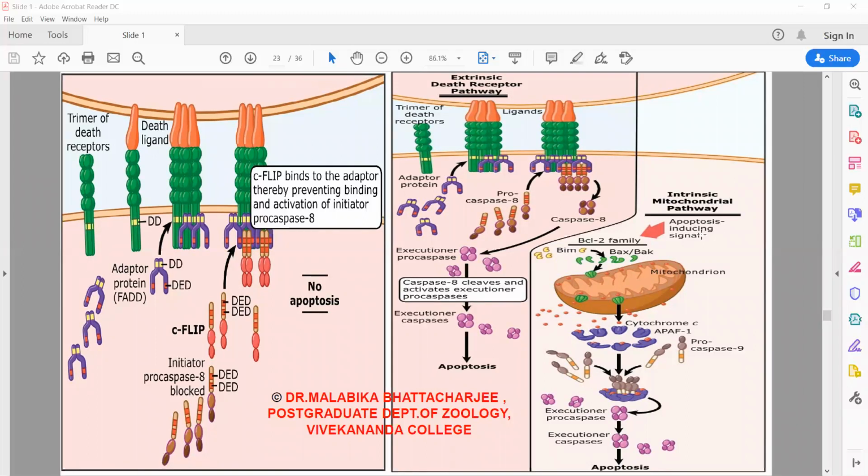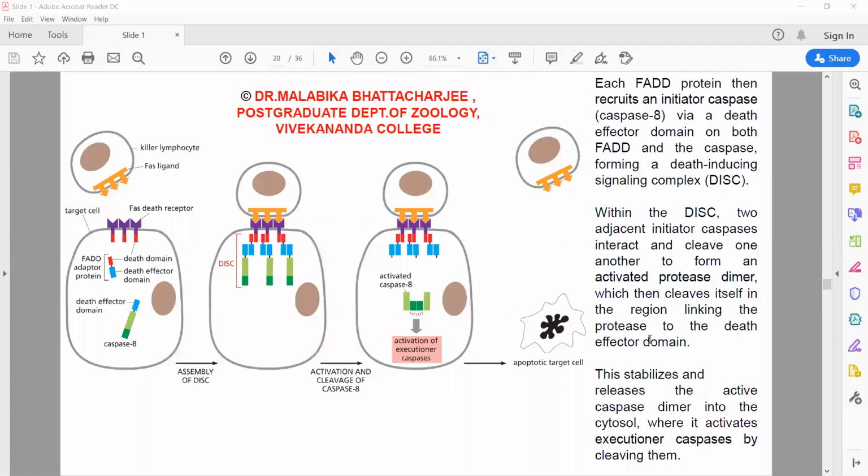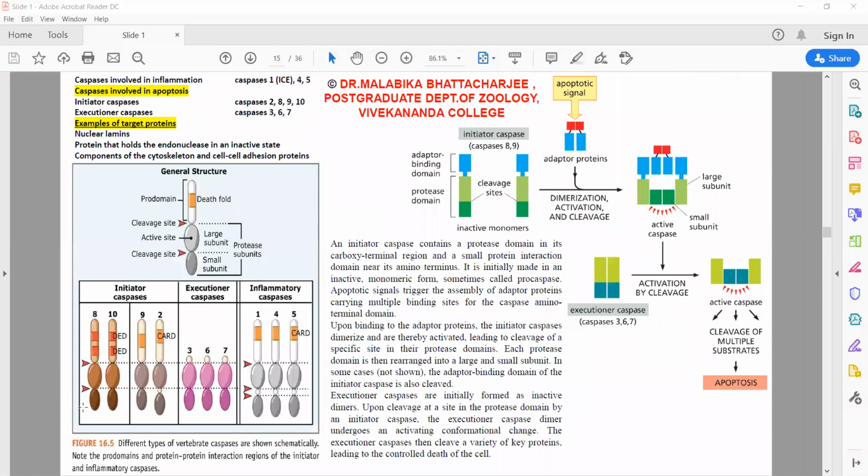caspases. If I go back to that slide for a particular purpose, we had discussed caspase 8. Caspase 10 is very similar to caspase 8. Both caspase 8 and caspase 10 have a sequence known as death effector domain.